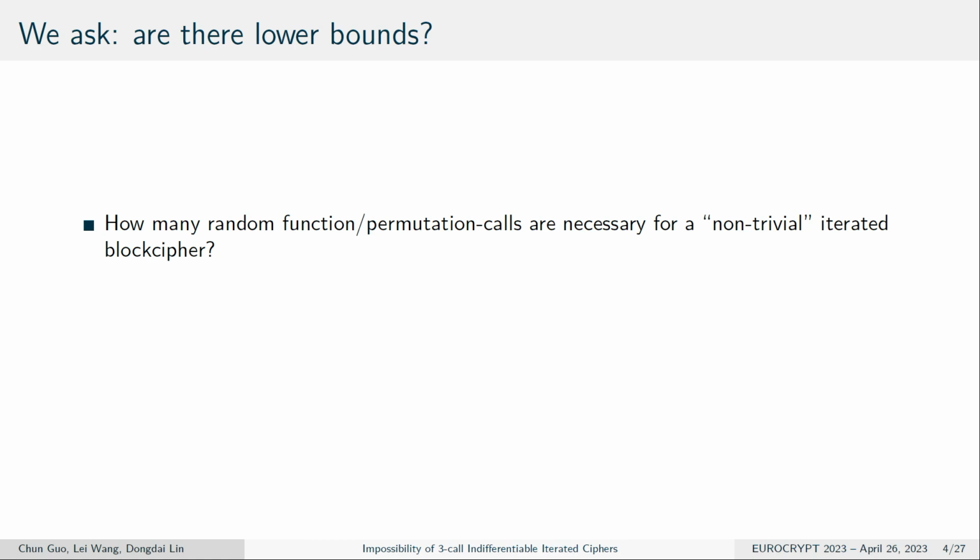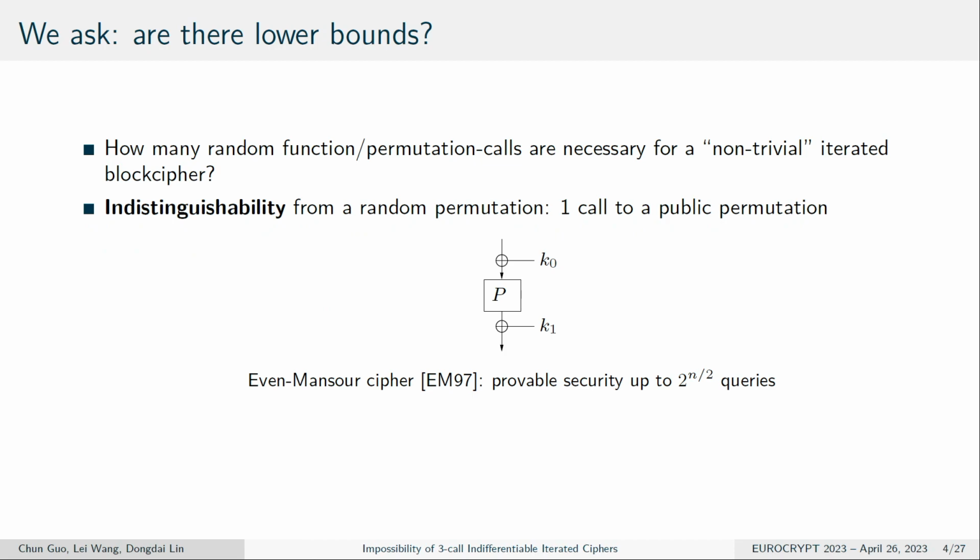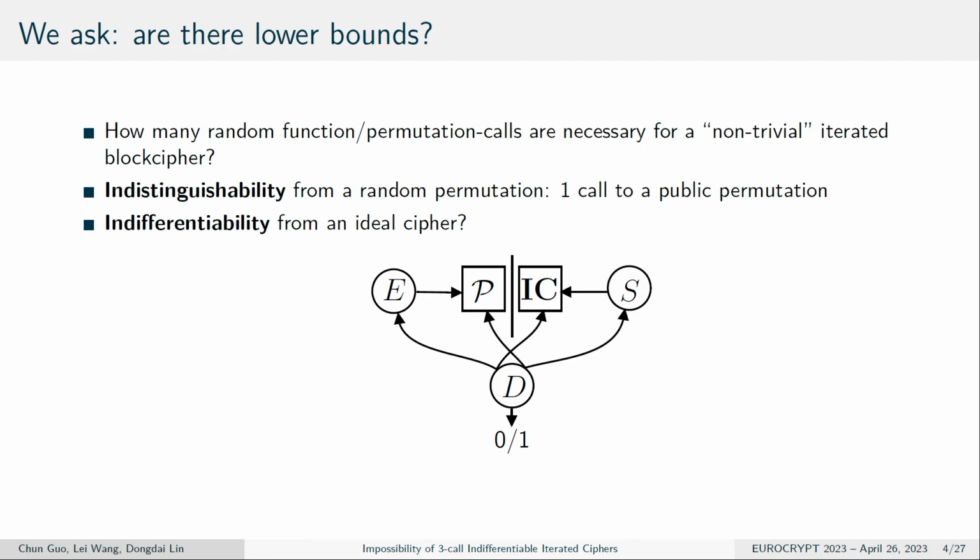iterated block cipher. For the indistinguishability notion, we know that one call to a public permutation is enough to achieve indistinguishability. Take the one-round Even-Mansour cipher as an example. And how about the stronger notion, indifferentiability from an ideal cipher? In this model, the adversary not only has access to the block cipher, but also to the underlying primitive P. The adversary wants to distinguish the real world from the ideal world, which has the ideal cipher and also a simulator that tries to simulate the underlying primitive.